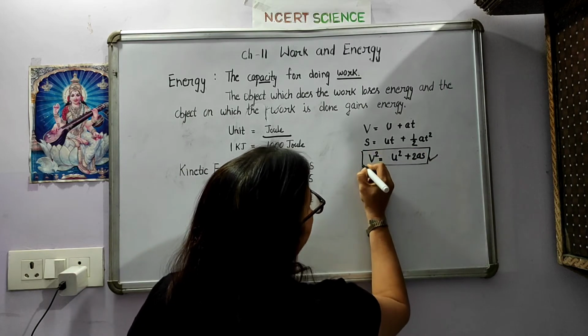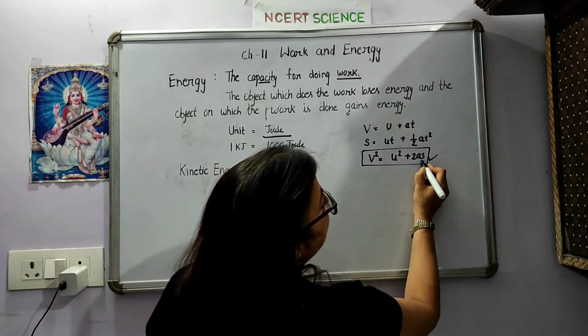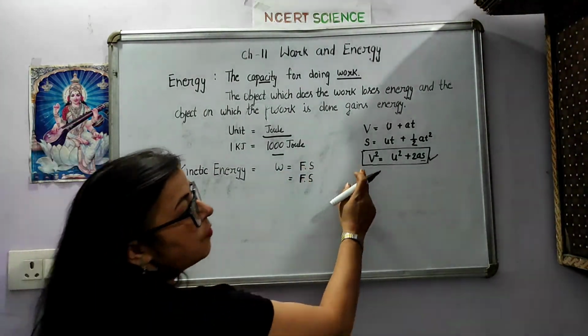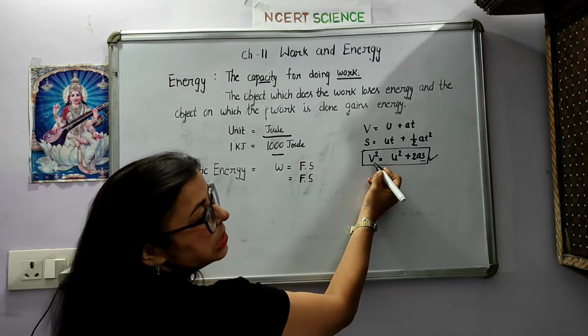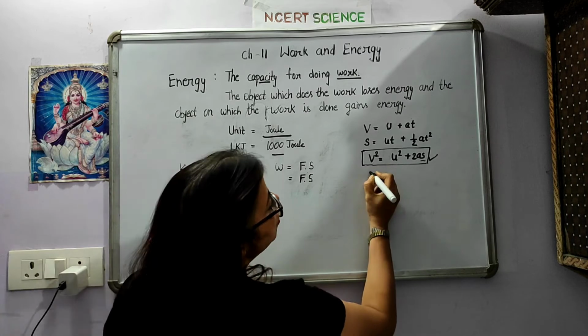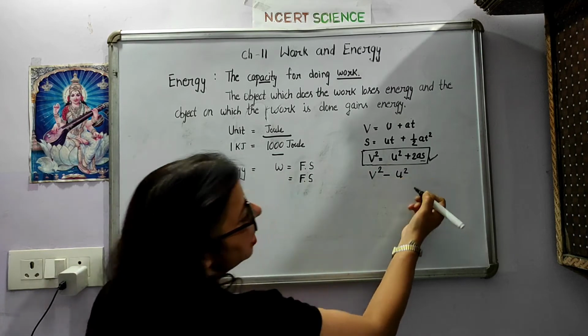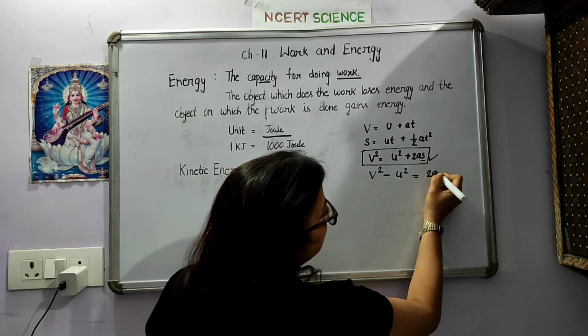Fine. Here I am taking this equation. So if I want to calculate S, ठीक है, अगर मुझे S का ही निकालना है, if I don't want V and U or A, so what I will do, U square इसके पास चला जाएगा, it will go this side, so the sign will change, it will become minus. ठीक है, V square minus U square equals 2AS, I can say this, right?